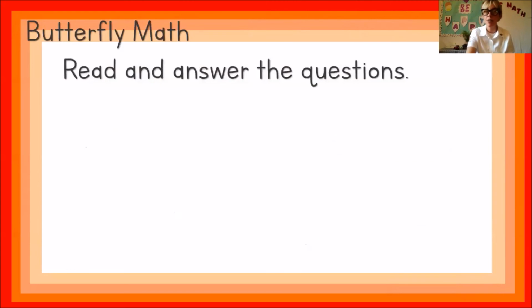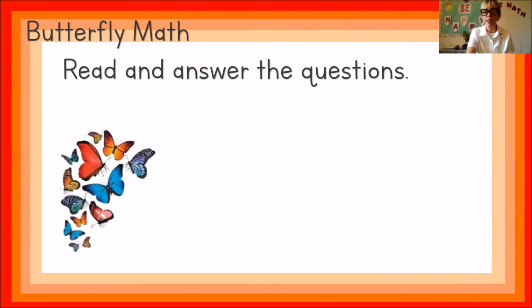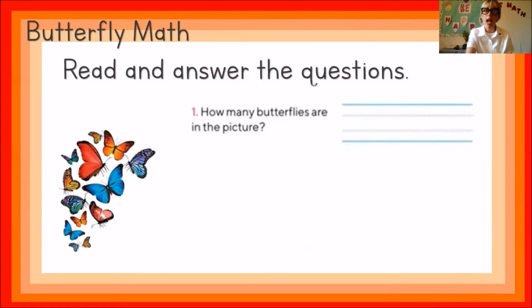Now, let's turn our page to 148. Over here, we have the butterfly map. We have to read and answer the questions. So, let's look at the picture. Over there, we have butterflies, very colorful, some big and some small. Our question 1 says, how many butterflies are in the picture? Let's count. 1, 2, 3, 4, 5, 6, 7, 8, 9, 10, 11, 12, 13. So, how many butterflies are in the picture? 13 butterflies. Make sure you grab your pencil and write the answer.